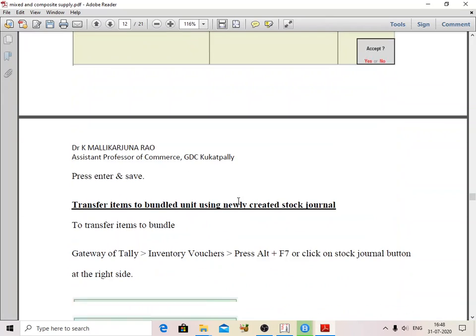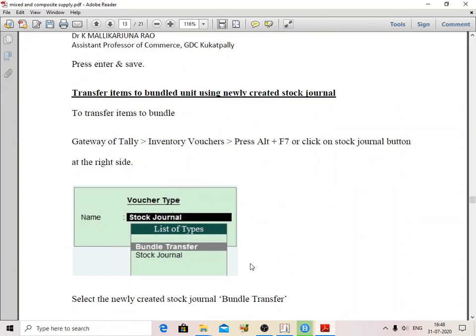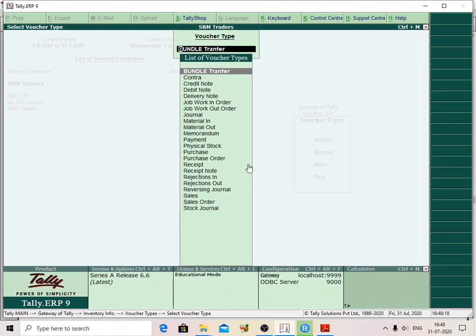After this creation, next I am going to check items transferred as bundle using the newly created stock journal. What is the path? Inventory Vouchers, press Alt+F7.